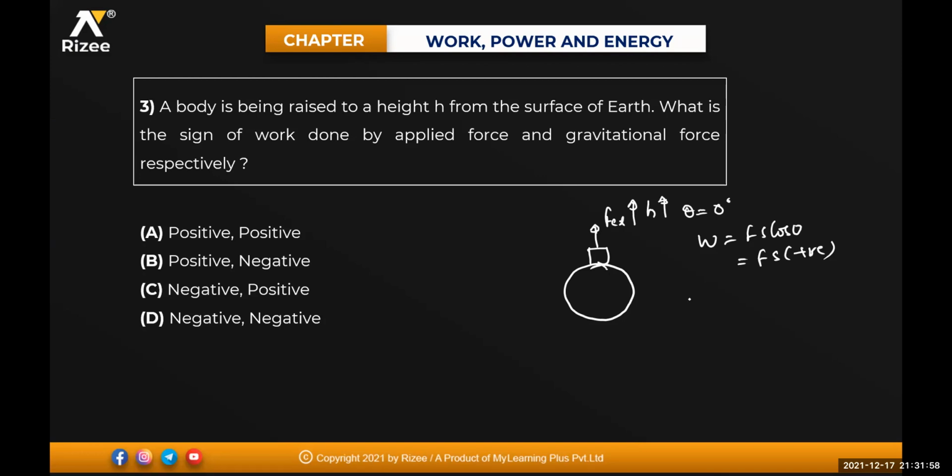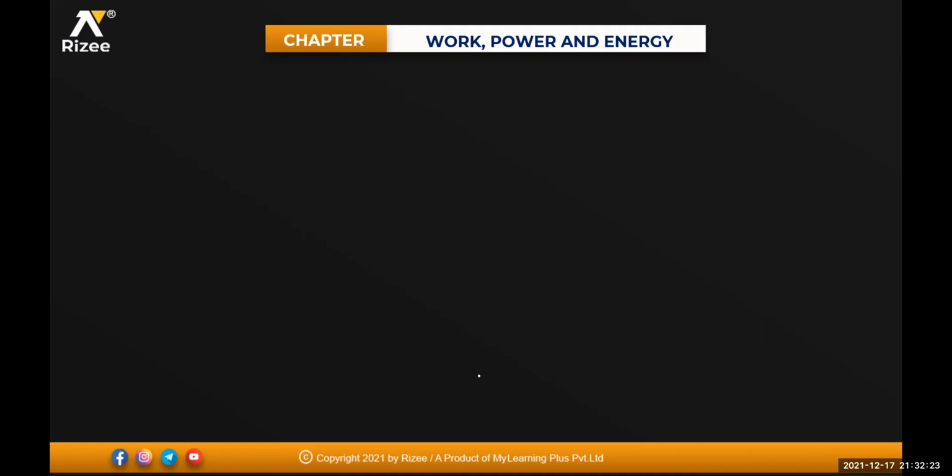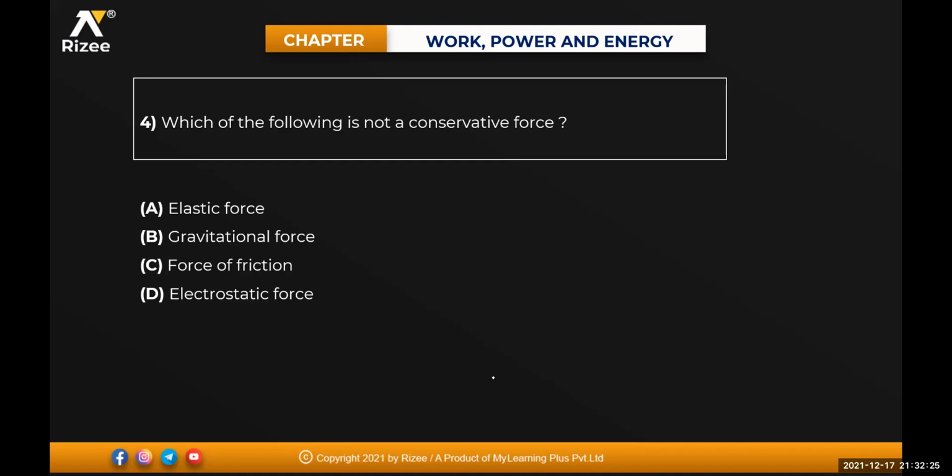Work done by gravitational force, that will be equal to F into S into cos of 180, isn't it? Because gravitational force is in the downward direction. Displacement is in upward direction. Angle between them is 180. So that will be minus of F into S. Clear? Yeah. So by applied force, it will be positive, and due to the gravitational force, it will be negative. Very good.